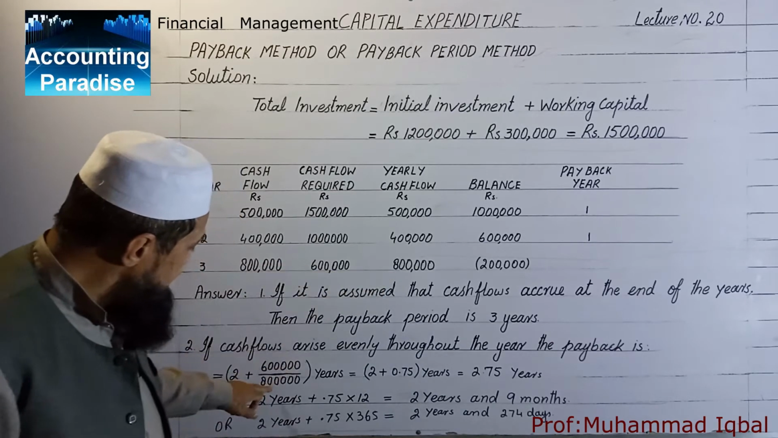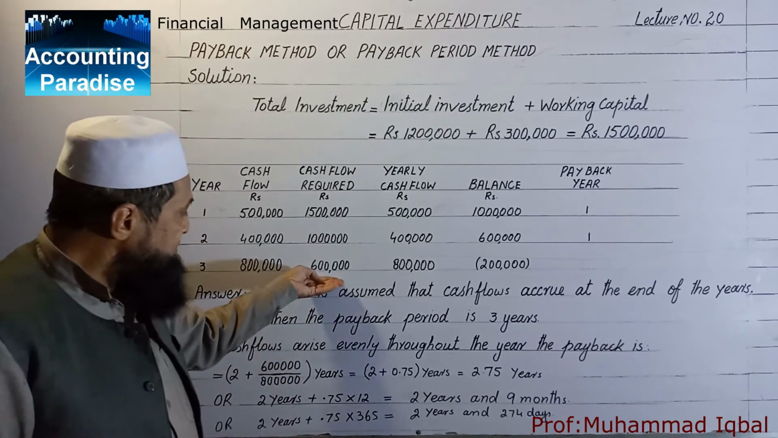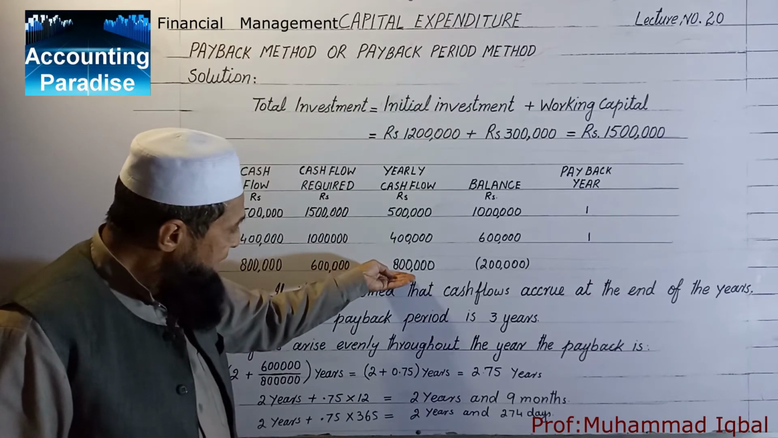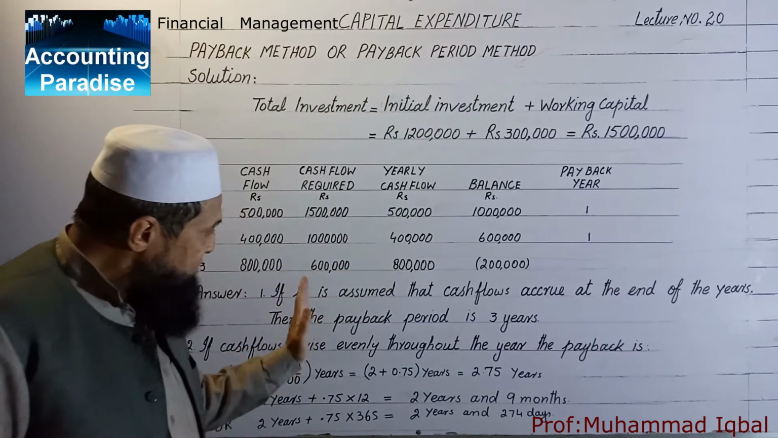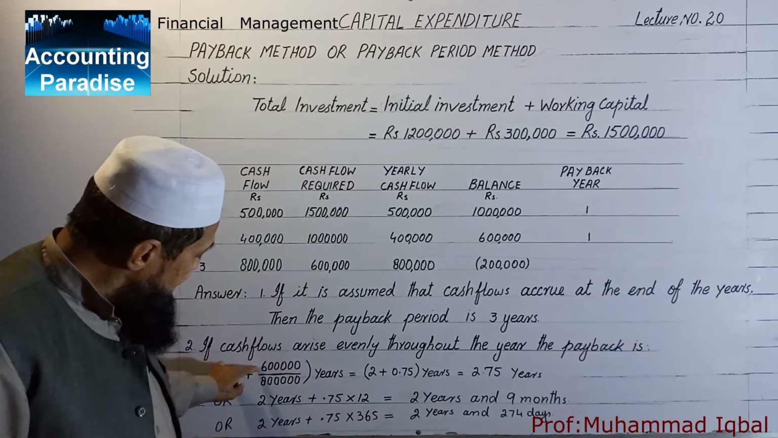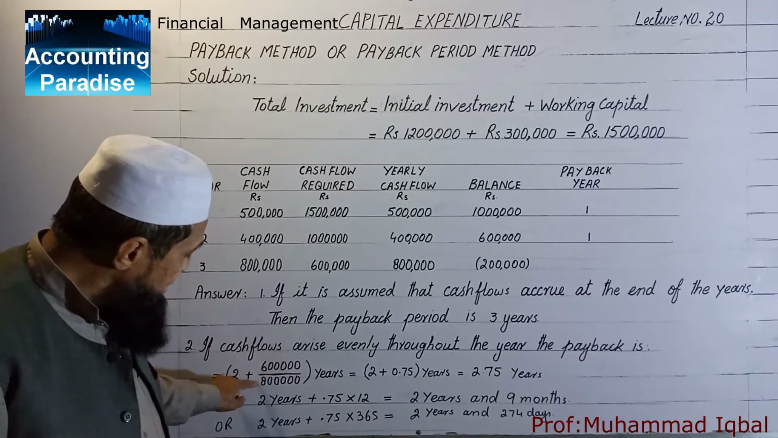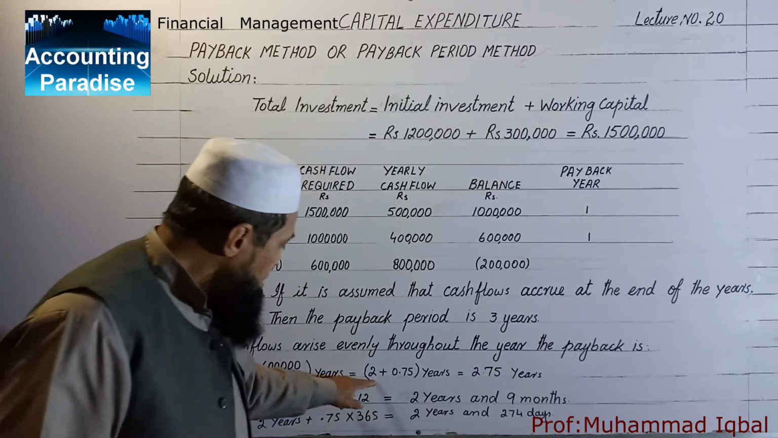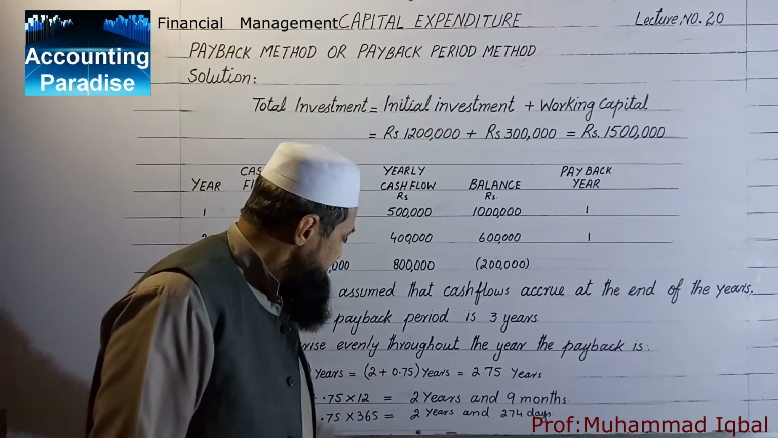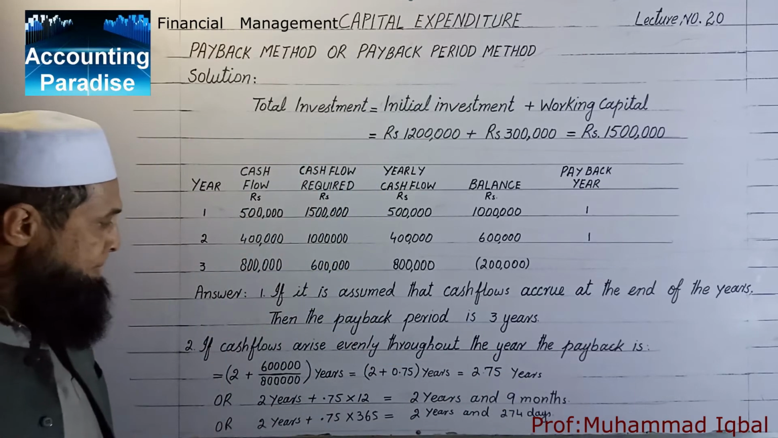If the cash flows arise evenly throughout the year, the payback is 2 plus 6 lakhs over 8 lakhs year. It means we have to recover the 6 lakhs, but the cash flows are of 8 lakhs and they are evenly accrued. It means the 6 lakhs will accrue at the fraction of 6 lakhs over 8 lakhs years, or 2 plus 0.75 years, or is equal to 2.75 years.